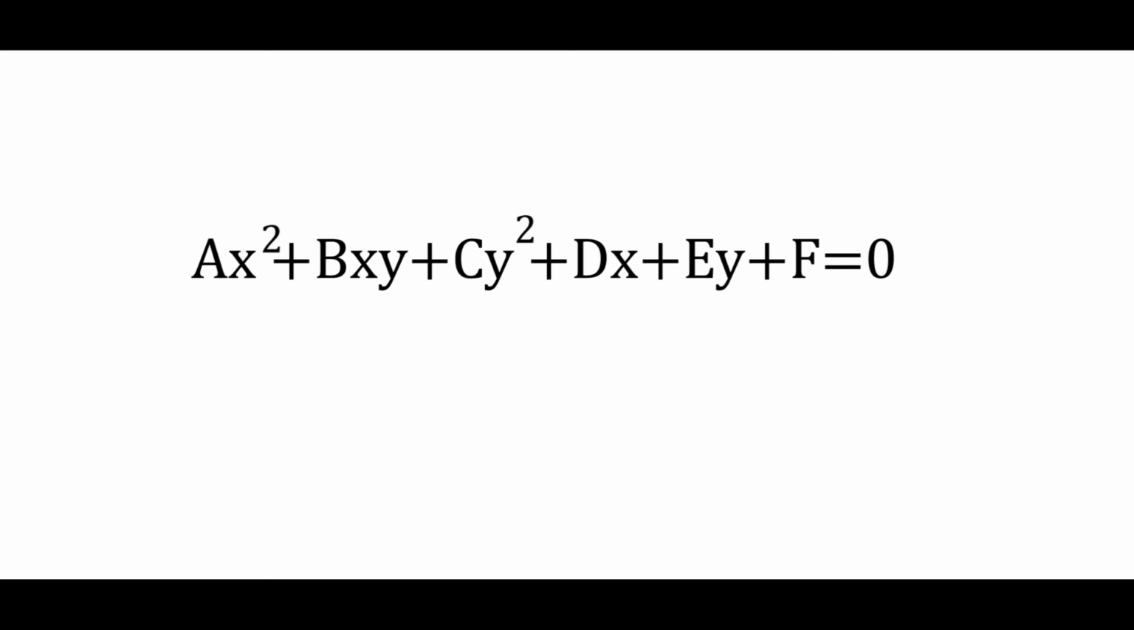Given the general equation ax squared plus bxy plus cy squared plus dx plus ey plus f equals 0, we can make an equation that covers all these curves: circle, ellipse, parabola, and hyperbola.